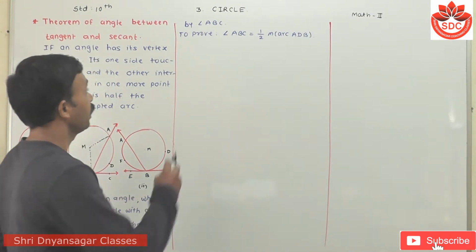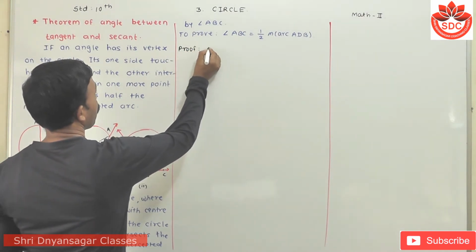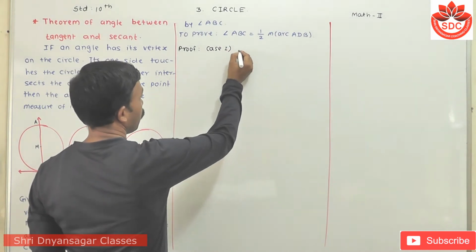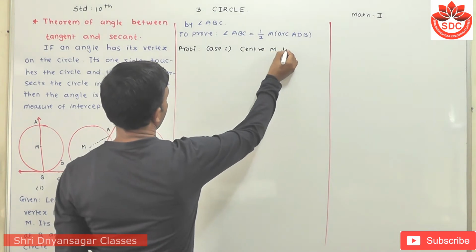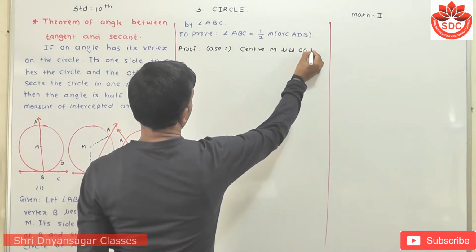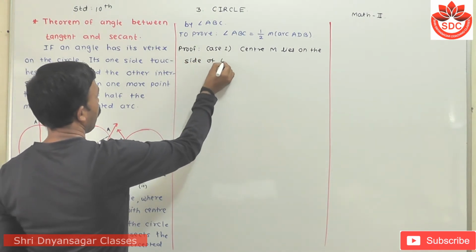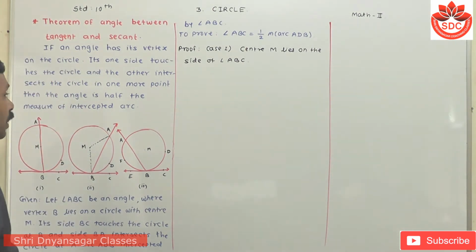The first case, I will take its proof. Case first: center M lies on the side of angle ABC. In this figure, M is the center and M lies on this side AB.